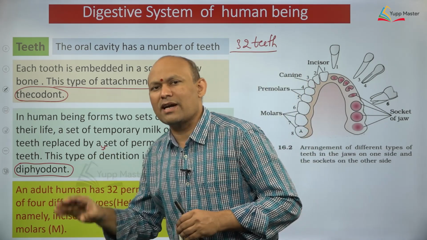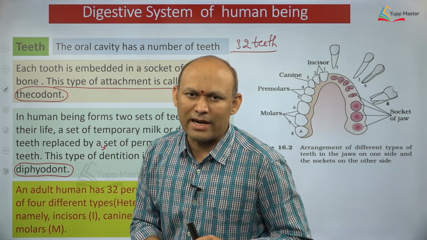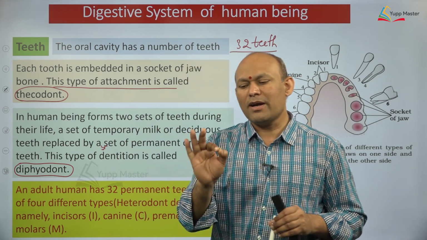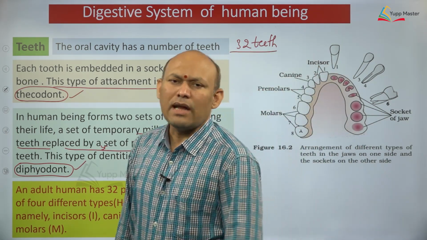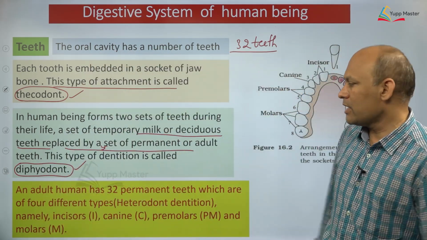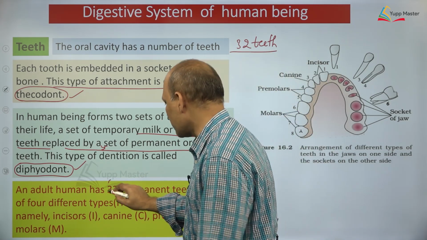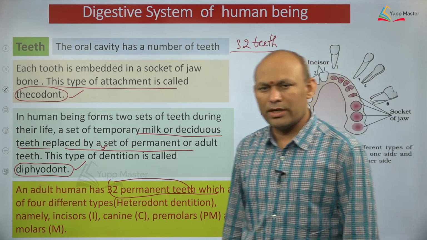So therefore this kind of dentition or this kind of teeth are called diphyodont teeth, right, dear students? All you need to remember is the definition. Let us see again certain beautiful aspects. In an adult human being, how many teeth can you find, dear students? 32, I mentioned here, right? So 32 permanent teeth are present in an adult human being, dear students.